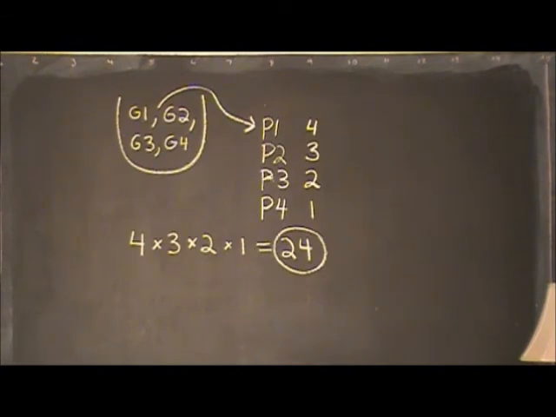Therefore, all the possible combinations of 4 gifts going to the 4 different people are 4 times 3 times 2 times 1, which is equal to 24.